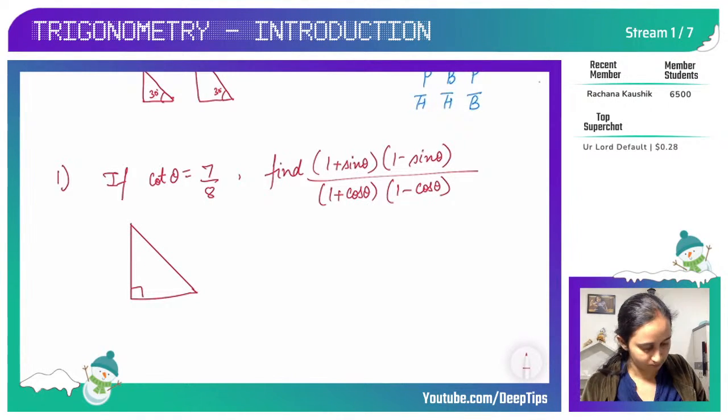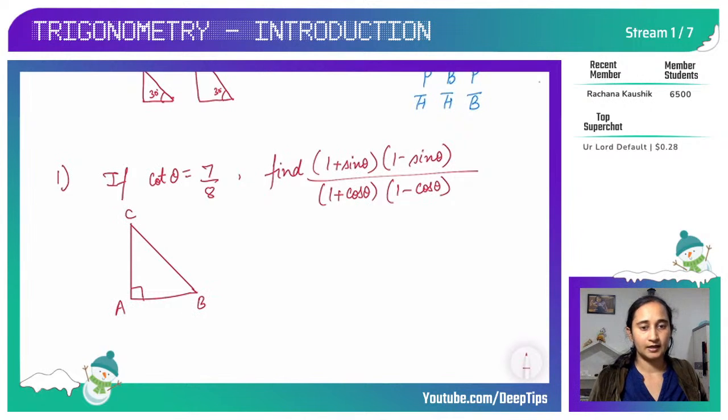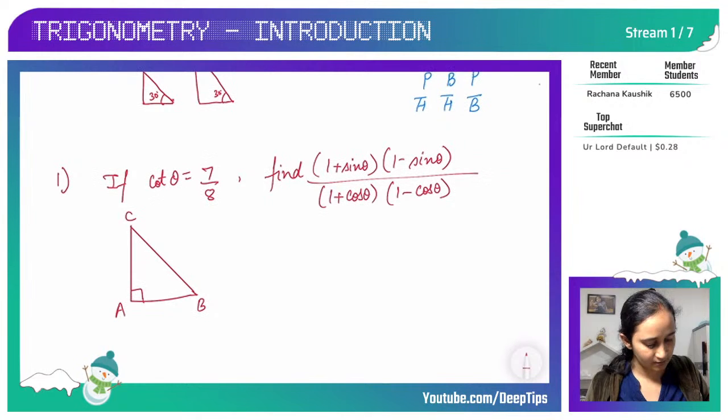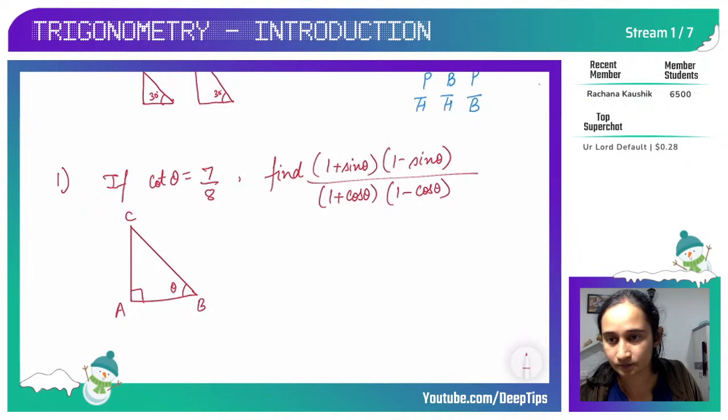Okay, so here this is my triangle which is right angled at angle A, and this is my theta. I know when I have my theta at point B, so AB is the base, correct?